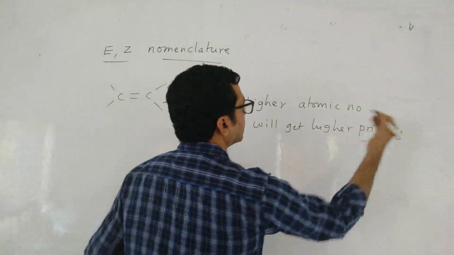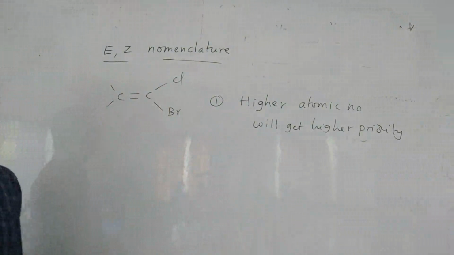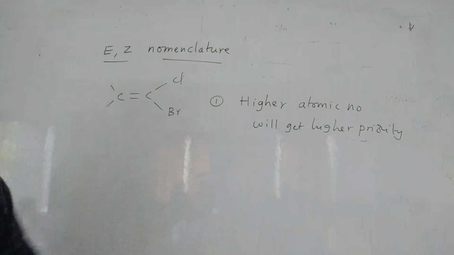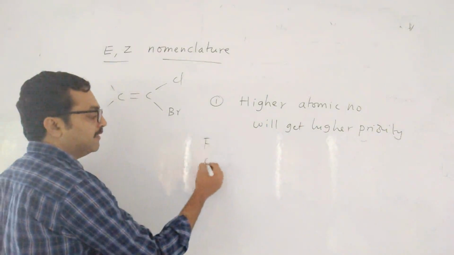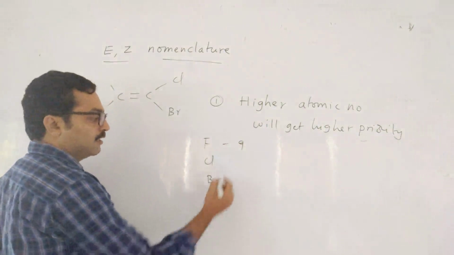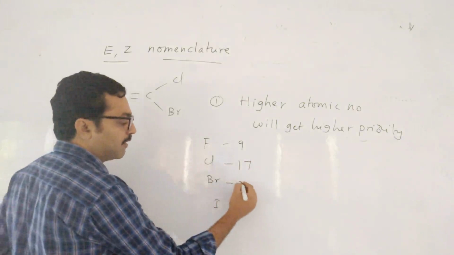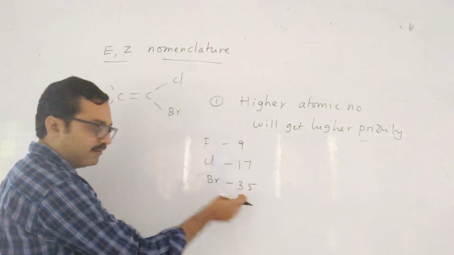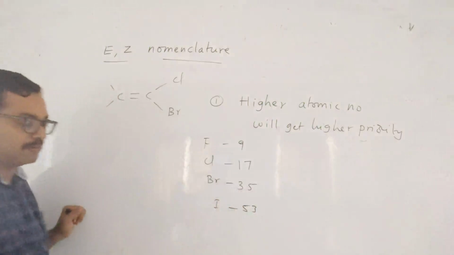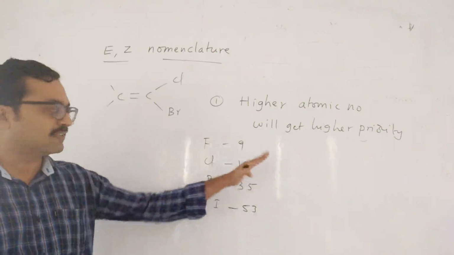For example, suppose here some chlorine is there, here bromine is there. Which has the higher atomic number among them? Bromine, because of fluorine, chlorine, bromine, iodine. What are the atomic numbers? Tell me, any idea? Fluorine atomic number is 9, chlorine 17, and bromine is 35. This mass number you can remember, and reverse it, 53. This is one way of remembering atomic numbers. Or else you know the 8, 8, 18, 18 rule, like that also you can remember.